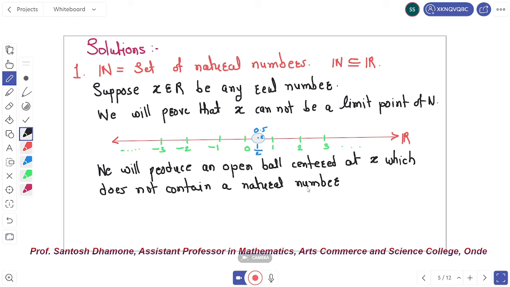Except x, there is no point which is a natural number. Therefore this set is empty, and this implies that x is not a limit point.